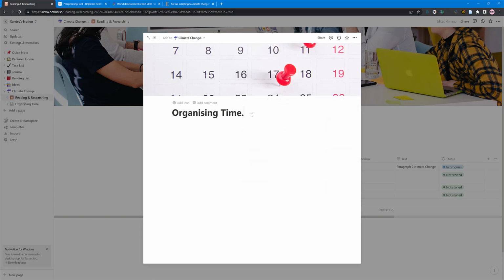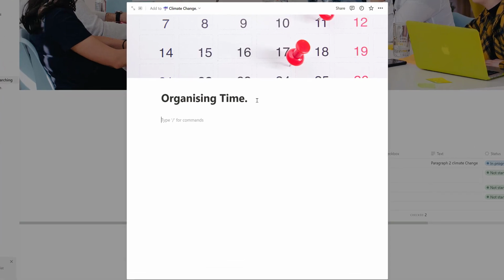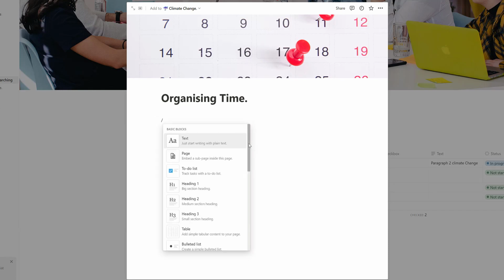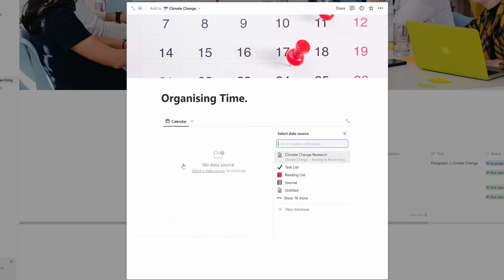Now, you might want to add a calendar, and that could be for a number of reasons. As I said, if we're looking at the academic side of it, you need to plan maybe specific readings you need to do, research time, places you need to be. So again, slash or the plus. I'm looking for calendar. Actually, if you don't want to go down the list all the time, I could type at the top here, CAL, and it'll bring up what you want underneath, and you'll get used to that as you use it. So let's do calendar view.